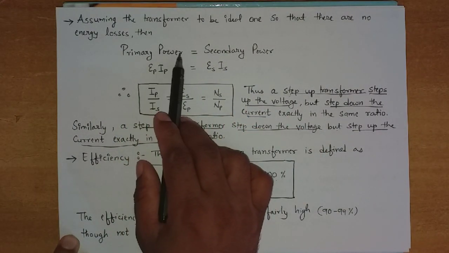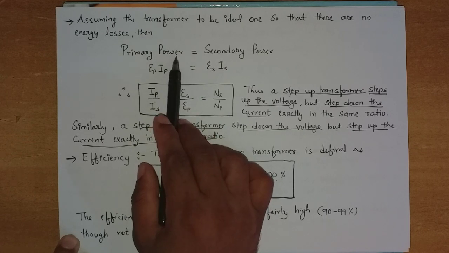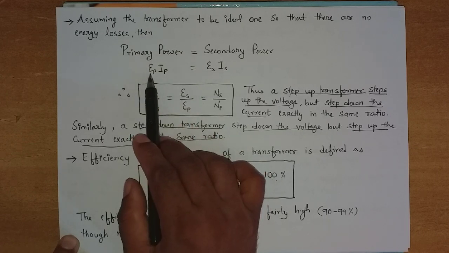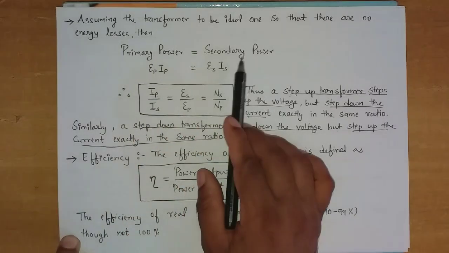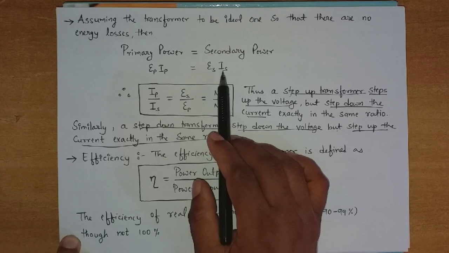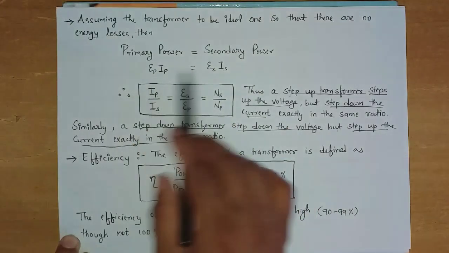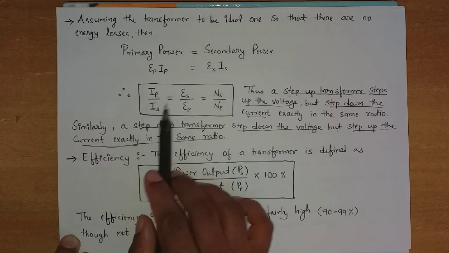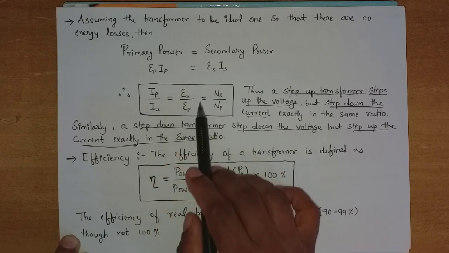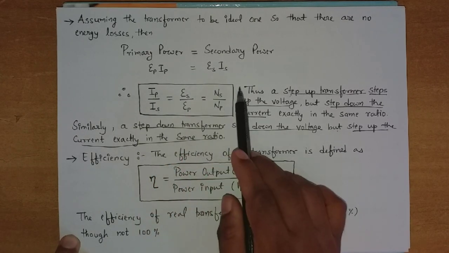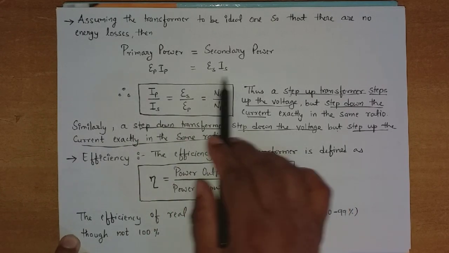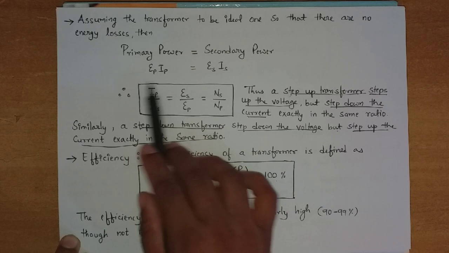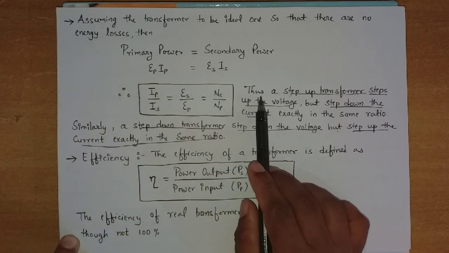Power we know is P equal to VI, or we can write epsilon I. So for primary it is epsilon P IP, which is equal to secondary, that is epsilon S IS, right? Taking the ratio, IP by IS is equal to epsilon S by epsilon P, which is equal to NS by NP.